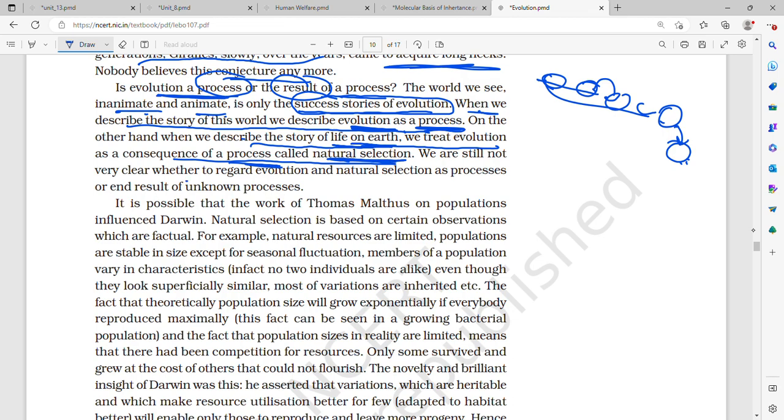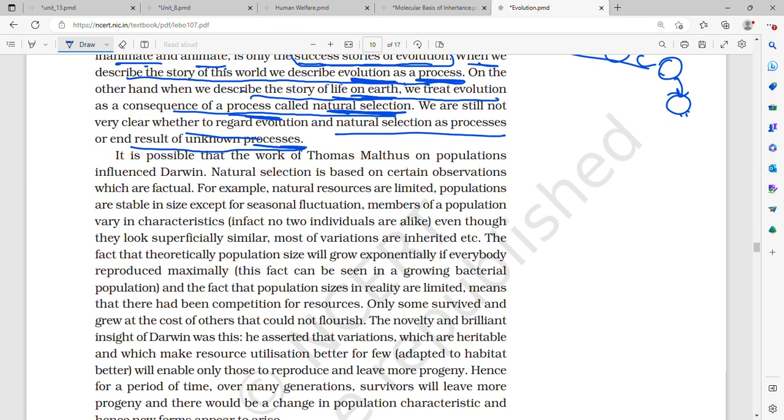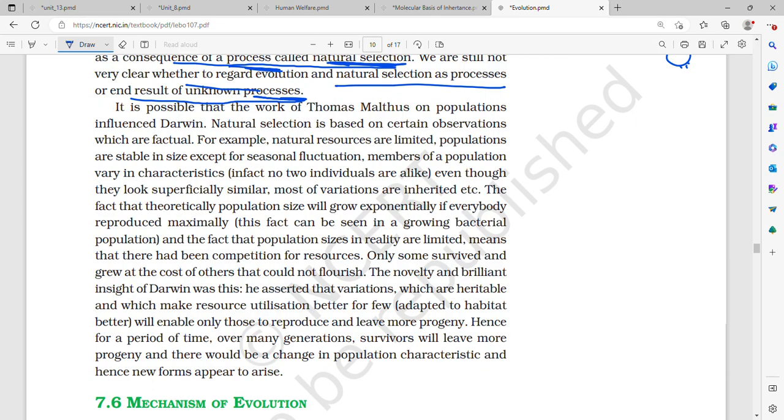We are still not very clear whether to regard evolution and natural selection as processes or the end result of unknown processes. It is possible that the work of Thomas Malthus on population influenced Darwin. Darwin was influenced by whom? Darwin was influenced by Thomas Malthus, by his work on population.